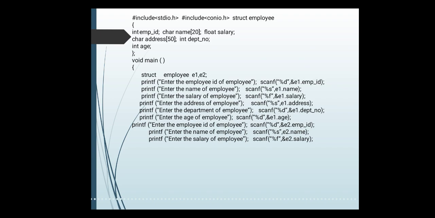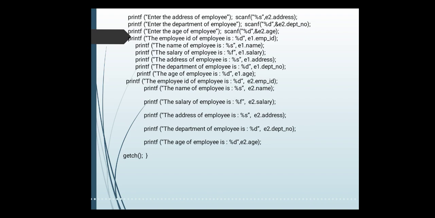Similarly, we can access salary, address, department as well as the age of our first employee. After getting the information of the first employee, we are accessing the information for the second employee, that is e2: E2's employee id, employee name, employee salary, then his address, his departmental number, and then his age. Once we have accessed all the information from the user for the first and second employee,